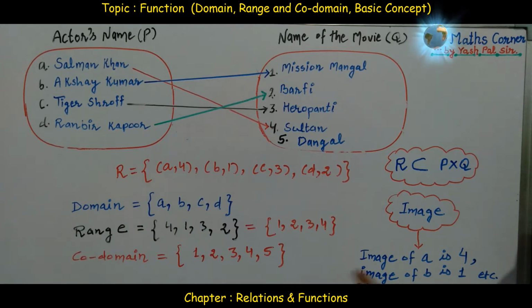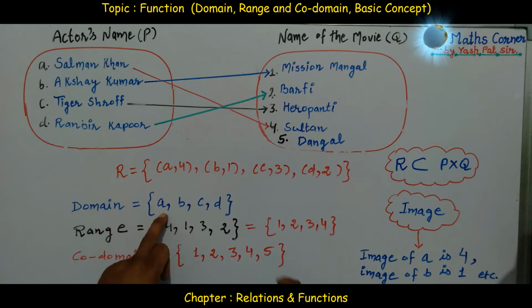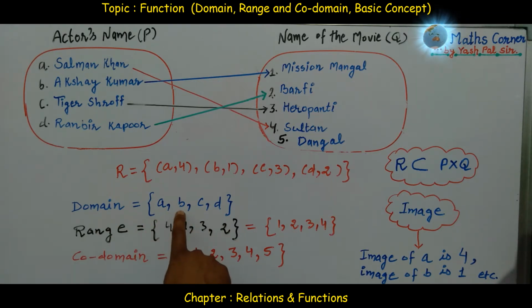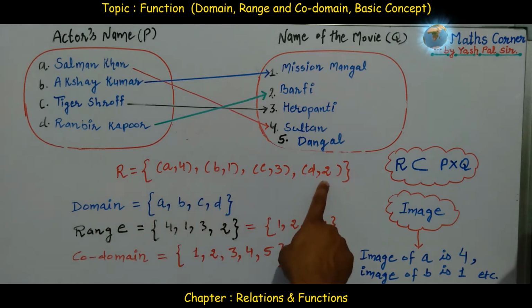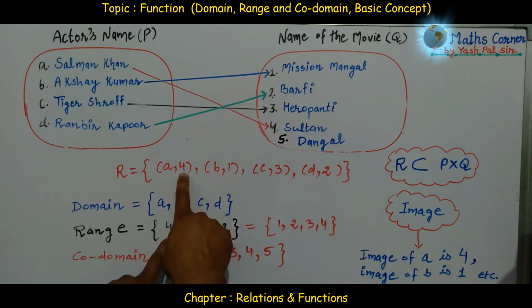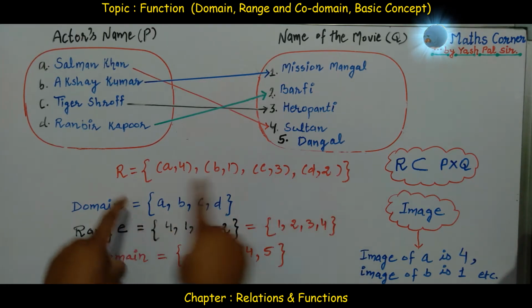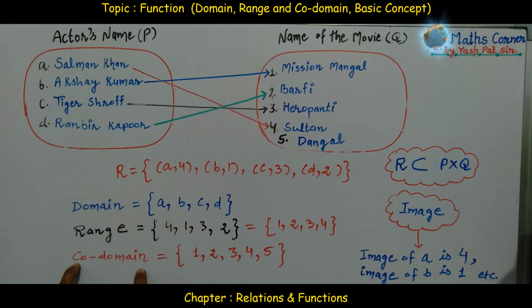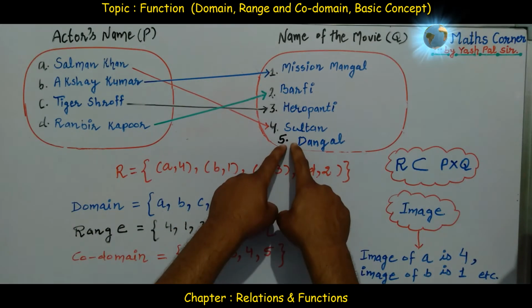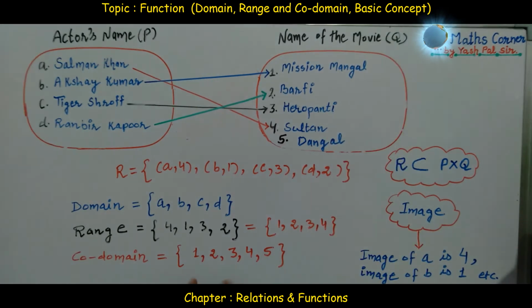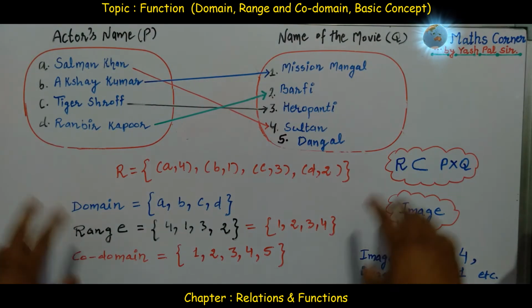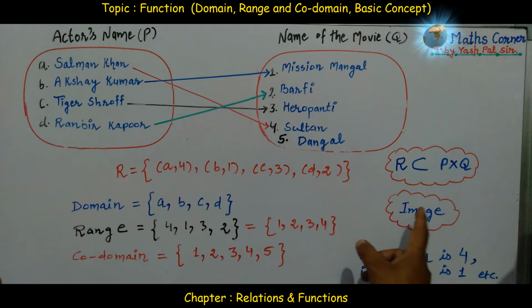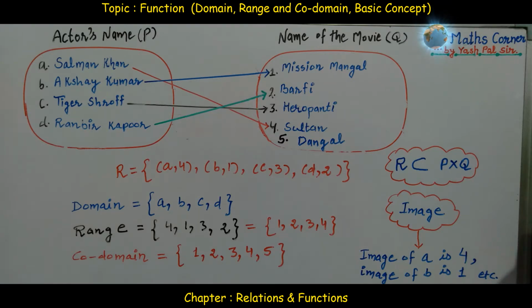Now we also studied domain. Domain means the first elements of the ordered pairs of the relation R. Range means the second elements of the ordered pairs of the relation R. And codomain means all the elements of the second set. All these things were discussed in the previous video. Now today in this video we are going to discuss function. Function means a special type of relation.